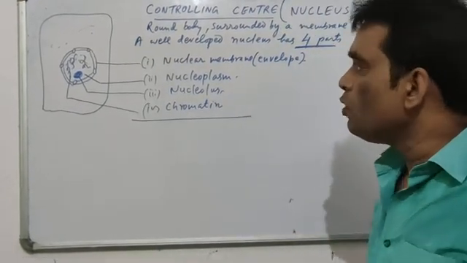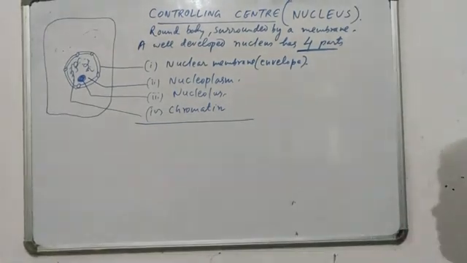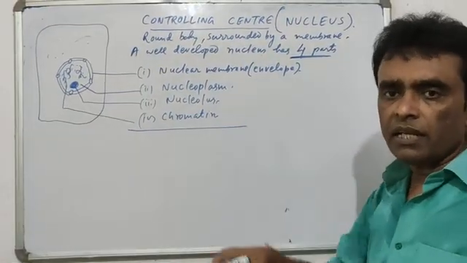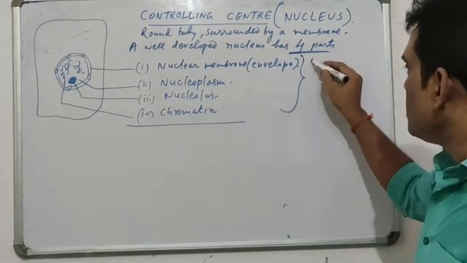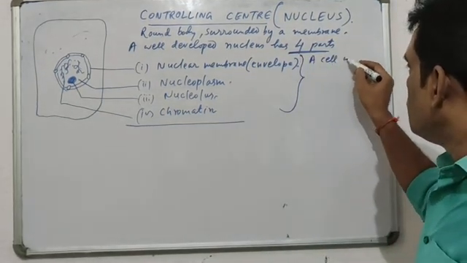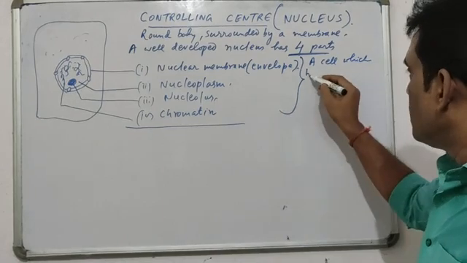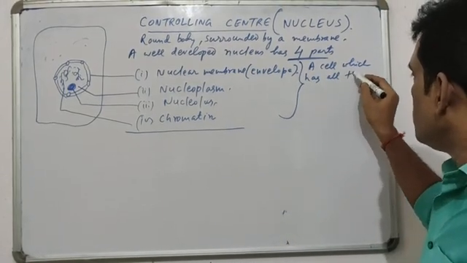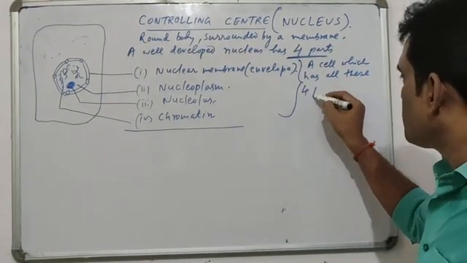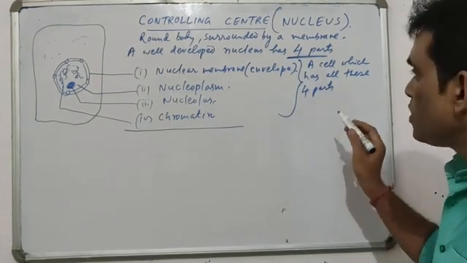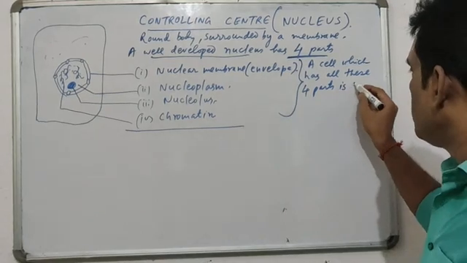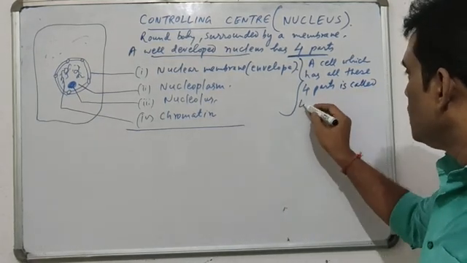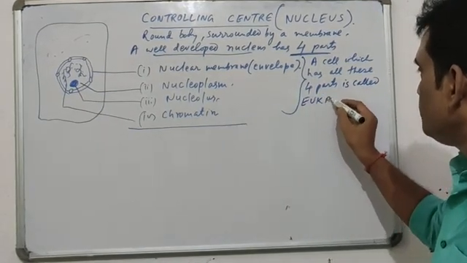So these are the four main parts of a nucleus. The controlling center inside the cell has four main parts. But a cell which has all these four parts, that is, which has a well-developed nucleus, is called a eukaryotic cell.